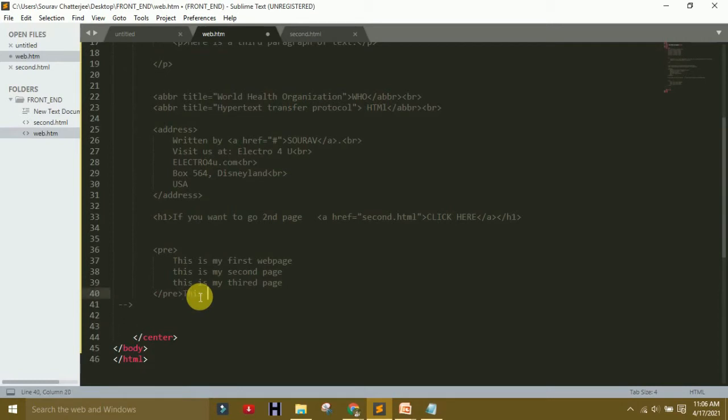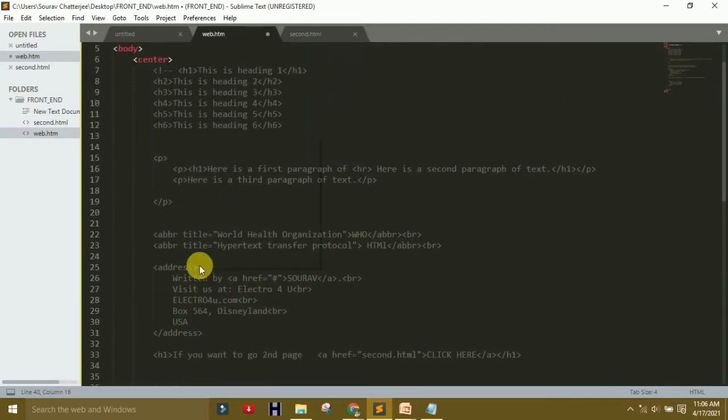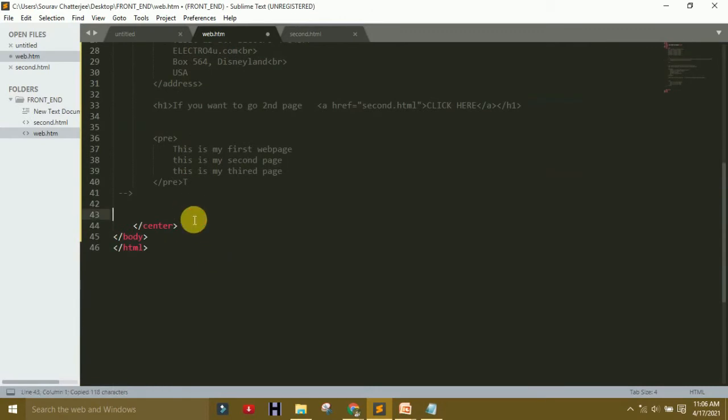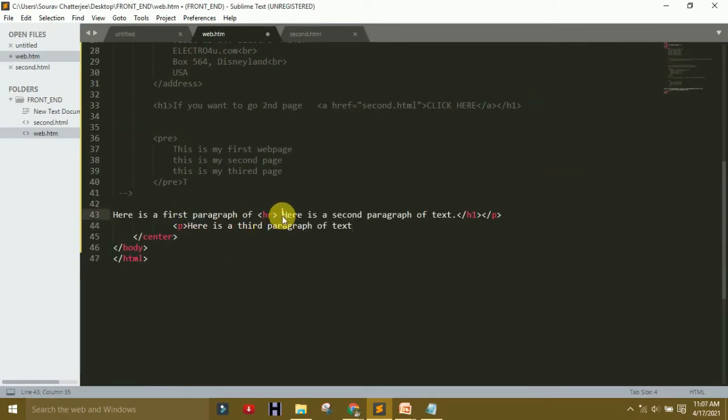You can copy from here, paste it, and remove the HR. I will tell you another option. I think you are interested. HTML helps you with lots of things for understanding the web page.